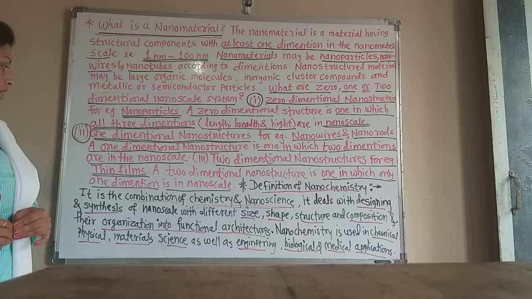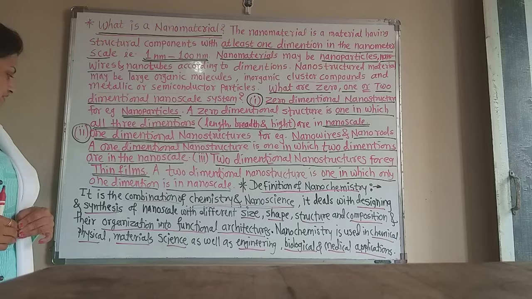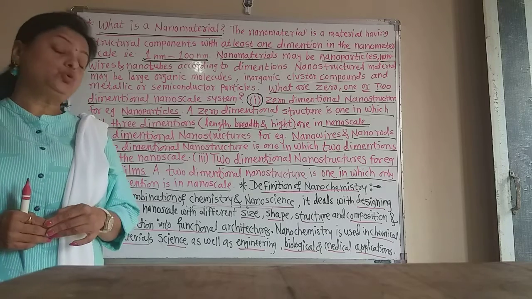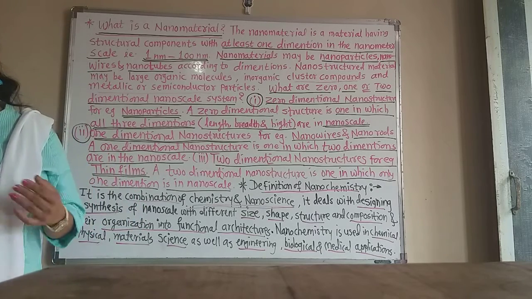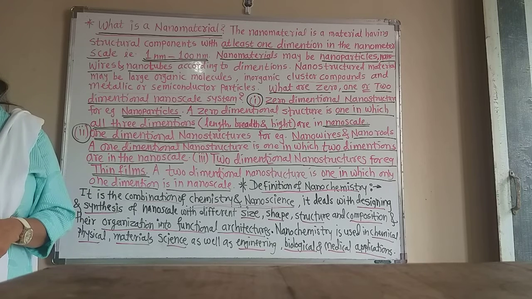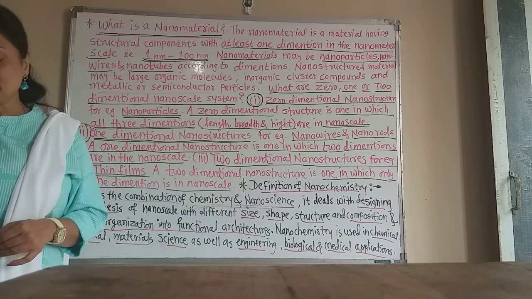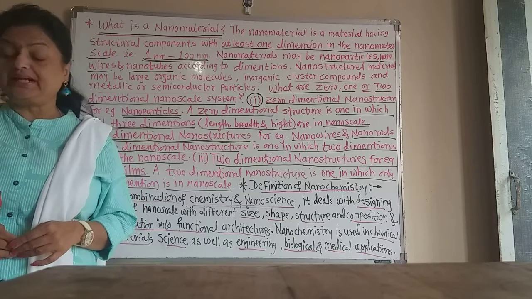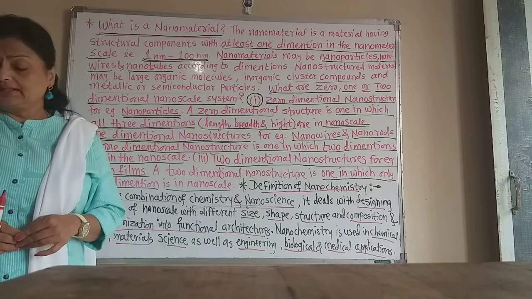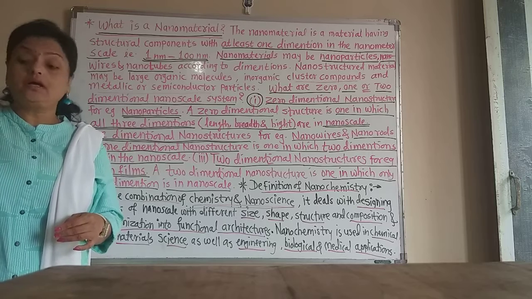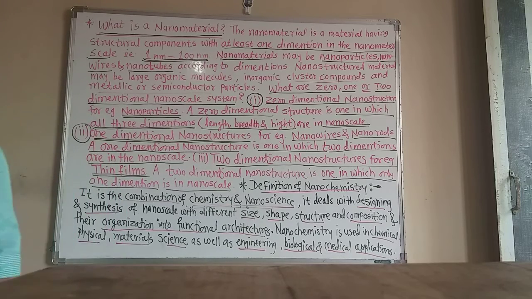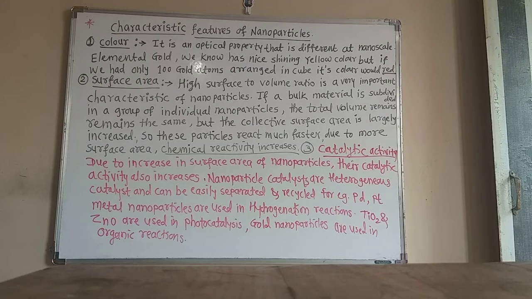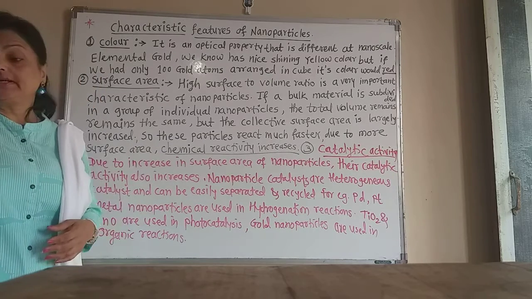And what is the two dimensional nanostructure? In two dimensions, there are thin films, which I already told you about, and layers and coatings. These are included in that. Now let us learn about the characteristic features of the nanoparticles. What are the characteristic features?